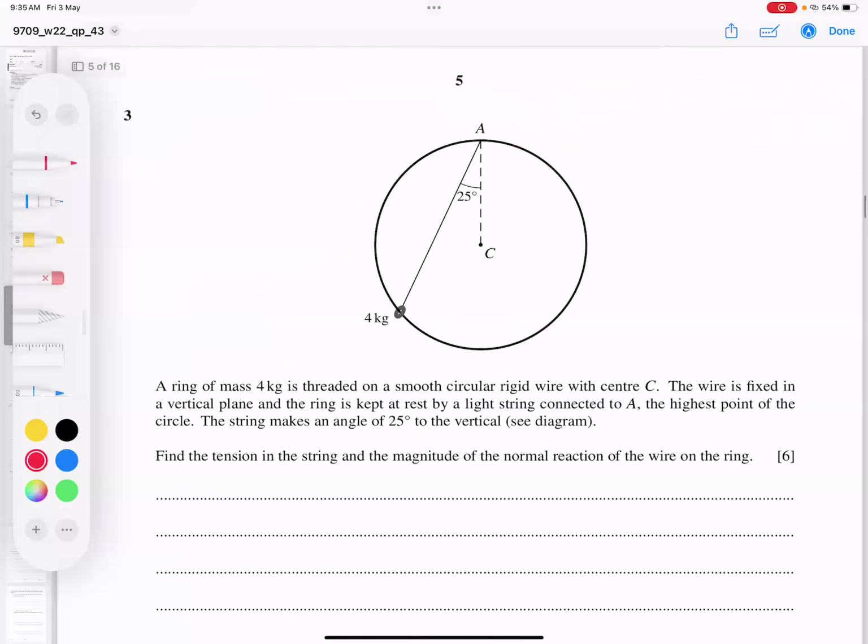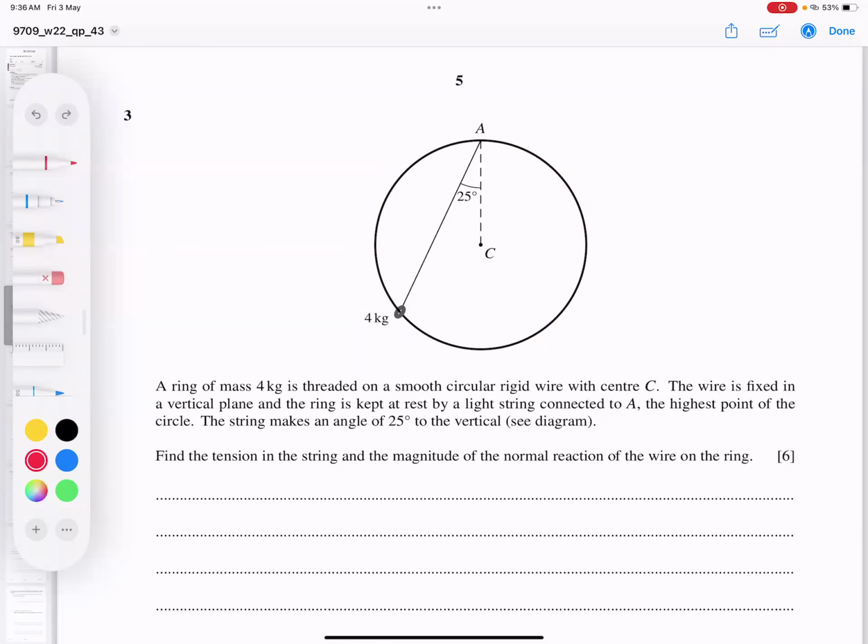I hope this point is clear. Let's go for question number 3. What is question number 3, students? It mentions here a ring of mass 4 kilograms threaded on a smooth circular rigid wire. This is a rigid wire with center C. So this is a rigid, I can say solid thing, like a ring.